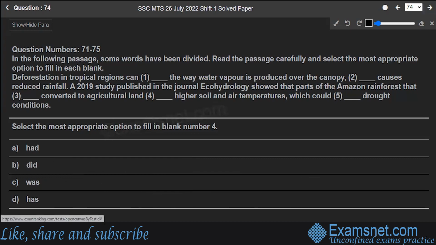Next, question number 74. You have to fill in the fourth blank. Converted to agricultural land and dash higher soil and air temperatures: had, did, was, or has higher soil. So it's pretty much obvious it will be "had".